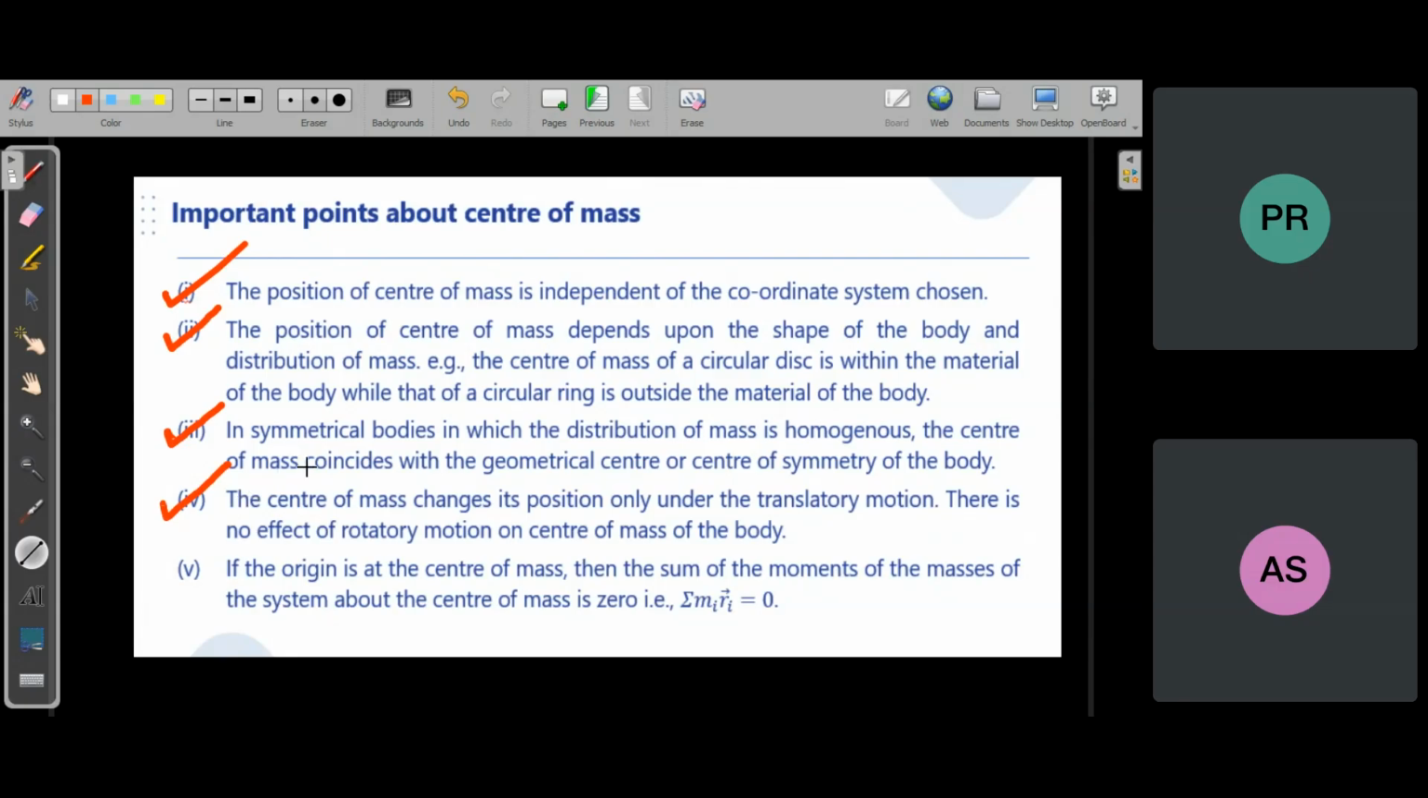If a body is going from one place to another place, its center of mass is also going from one place to another place. Now see this, if origin is the center of mass, then the sum of moment of mass of the system about the center of mass is zero.